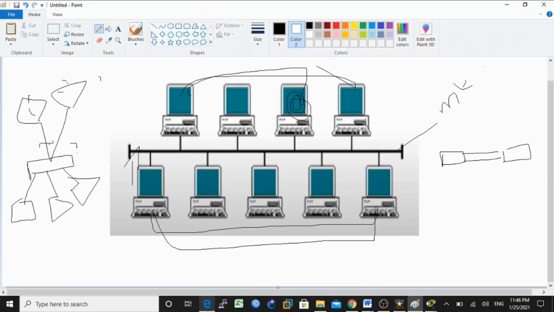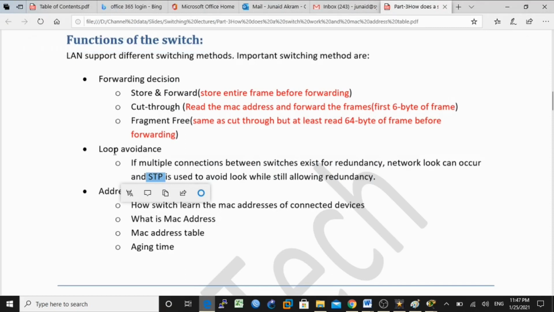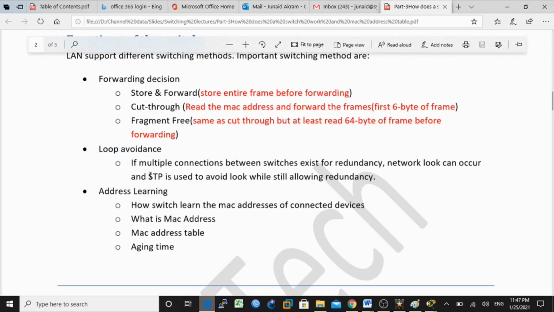So in this case a loop can occur. So how to avoid this problem, how to overcome this problem? This problem will be overcome by STP, Spanning Tree Protocol. Spanning Tree Protocol is used for loop avoidance in the network. We will discuss it in detail later on in STP.